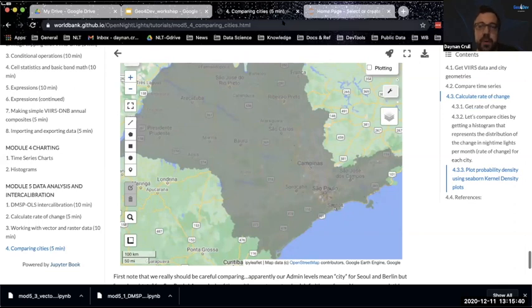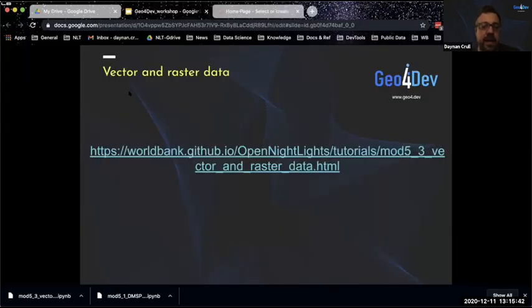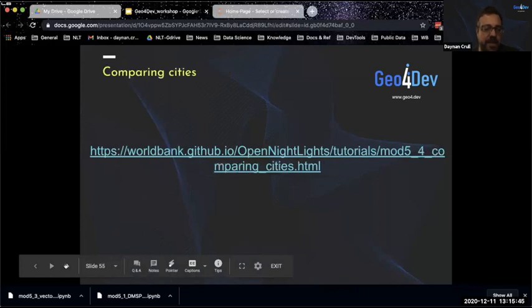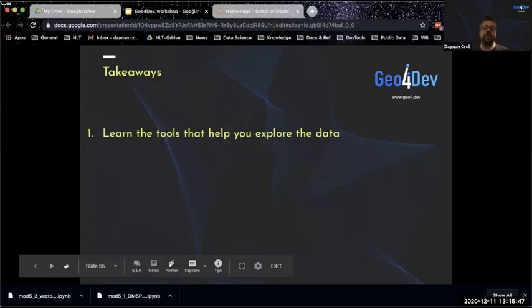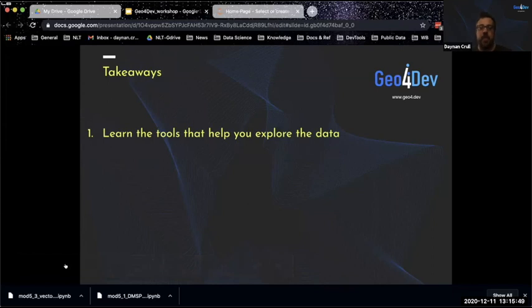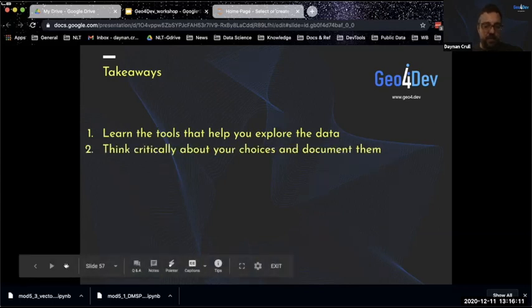And as I mentioned before, this gets me to my takeaways for today. I'm hoping that this really just gives you tools to help you explore the data, really understand empirically what you're looking at, and understand it enough so that you can spend the time you might need creating data pipelines, creating models, getting into deep learning, getting into the convolutional neural nets and all the fun stuff. And I love doing that too, but I know it's a pain in the ass to do that unless I understand what my data set is. And one way to do that is these tools of exploration.